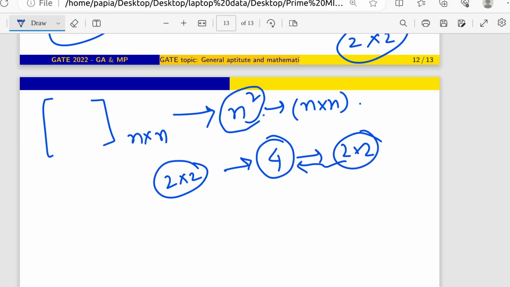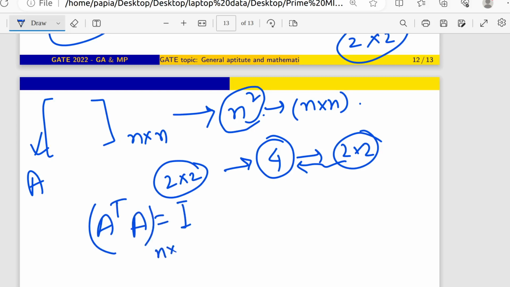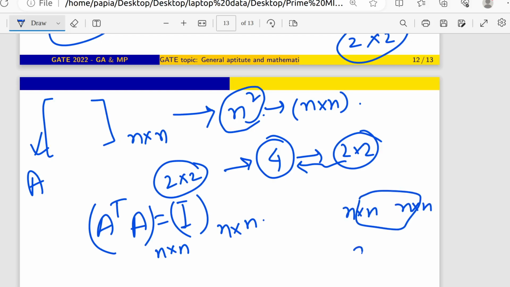Now I am going to impose some condition. Let me write here, this is A. The condition is A dagger A equals I. A dagger A will be an n by n matrix, and I will also be an n by n matrix, because if there are two matrices of n by n, then the matrix multiplication result will also be n by n. Obviously if the left hand side is n by n, the right hand side should be an n by n matrix, and it will be an identity matrix.